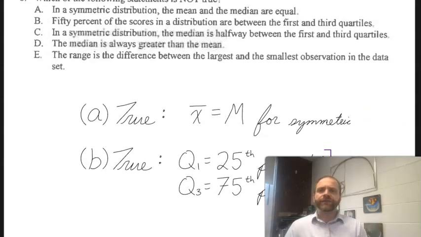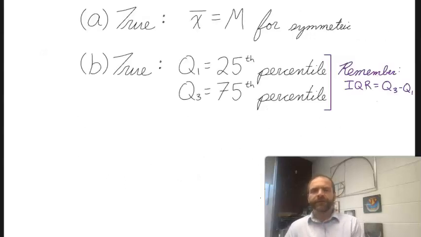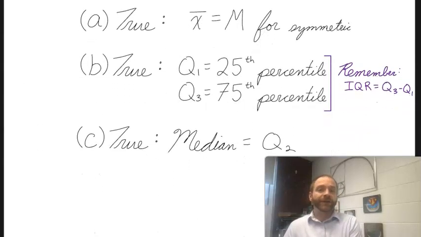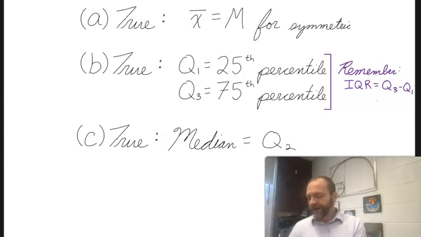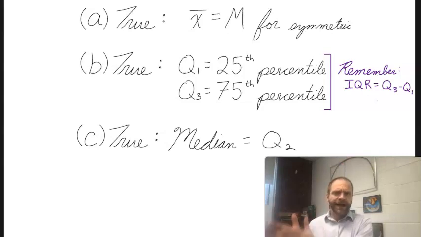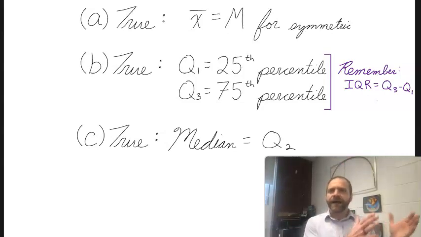So B, that's true. C, in a symmetric distribution, the median is halfway between the first and third quartiles. Well, I can actually use choice B to help me with that. The median is technically your second quartile, but we never refer to it as that because 2/4 is halfway between. So my Q2, my median, is between my Q1 and Q3. It's halfway in between when it's symmetric like that. Oh, by the way, even think about how you find the median. You cut the data in half, then you cut the lower half in half, and that gives you your quartiles, or the upper half in half. So really, you can see how the median is going to be that.